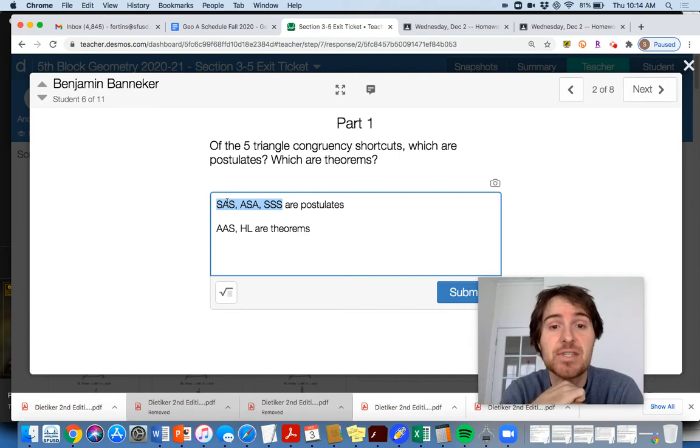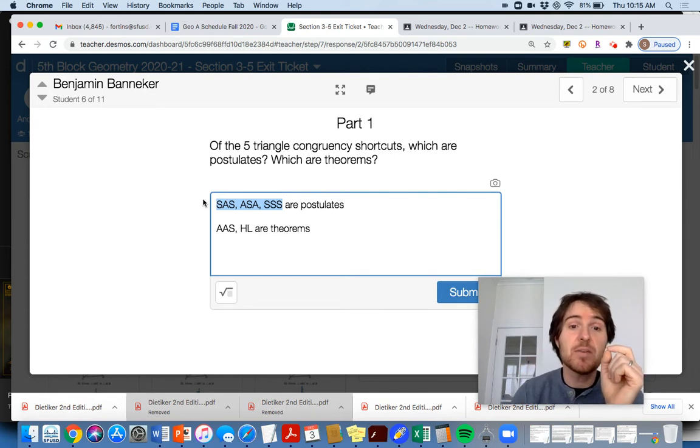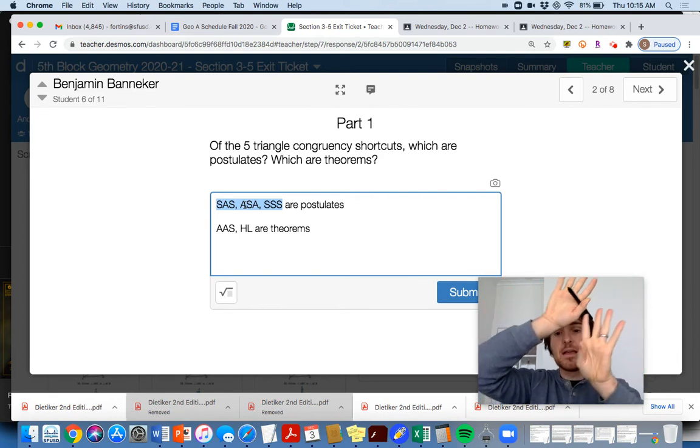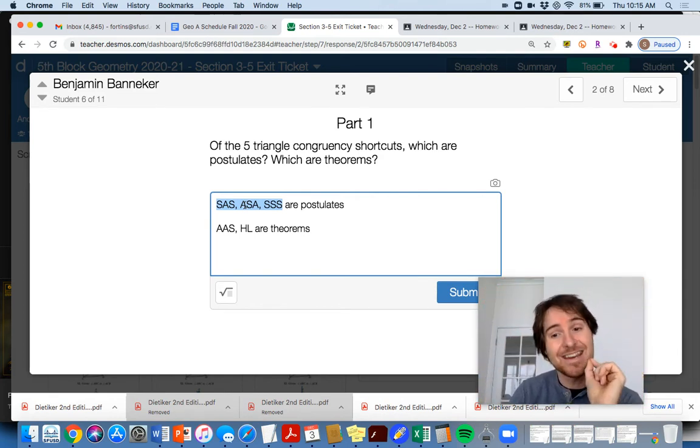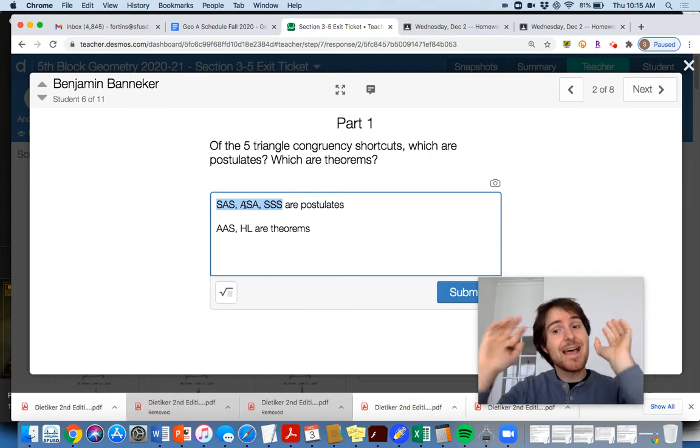We don't have a basis for saying that that's definitely going to be true every single time, because we can't prove it based on other theorems and postulates. It was purely based off of observation. That's why it's a postulate. And the same thing could be said for SAS and ASA. We did that more on the PowerPoint, with stuff moving around. If I have 2 sides that are congruent and an included angle that is congruent, I can only form one type of triangle, okay?